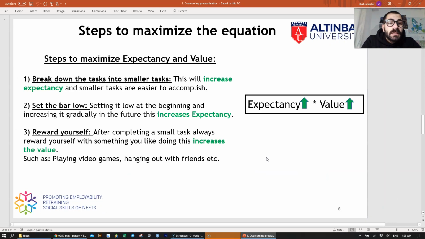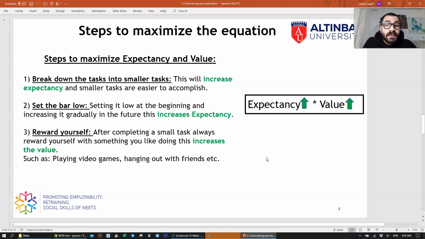So, steps to maximize expectancy and value. How do we maximize expectancy and how do we maximize value? This is our goal because it improves our motivation. As we defined at the beginning, expectancy is how much you expect to succeed in this course or in this task. So as your expectancy increases, this will increase your motivation.